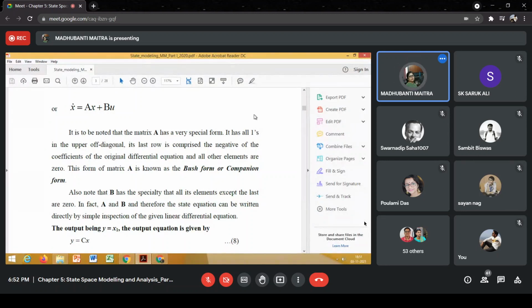So for an nth order system, we will get n such first order differential equations, and in composite form we can write all those equations as X dot is equal to Ax plus Bu. This is known as the state equation.